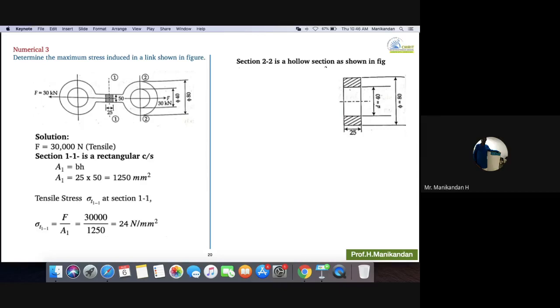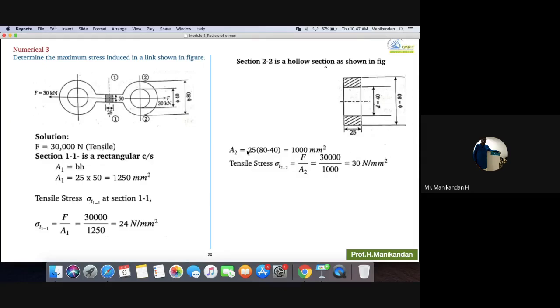Yes. So again, the cross-sectional view, if you see, is going to be a rectangle, right? With thickness 25 and 40 here and 80 here. So the effective area will be 25, thickness is common to both, into 80 minus 40.